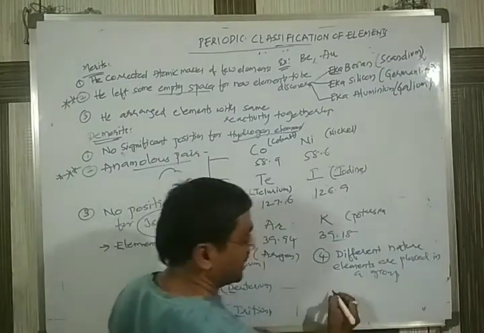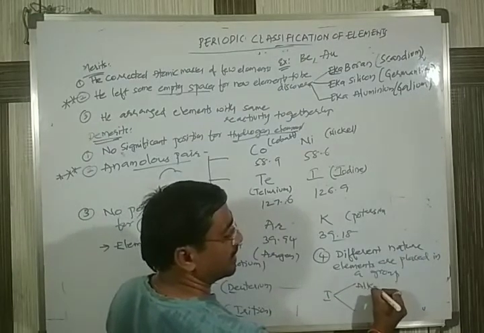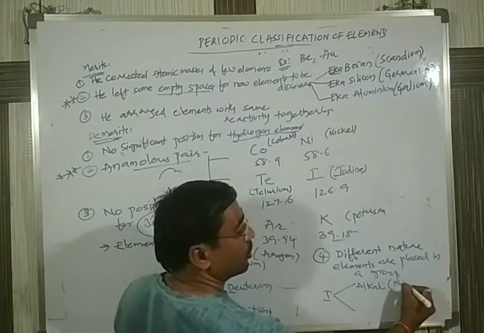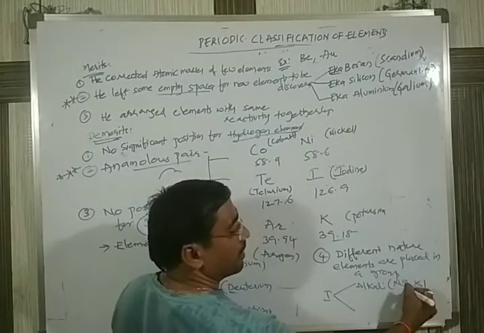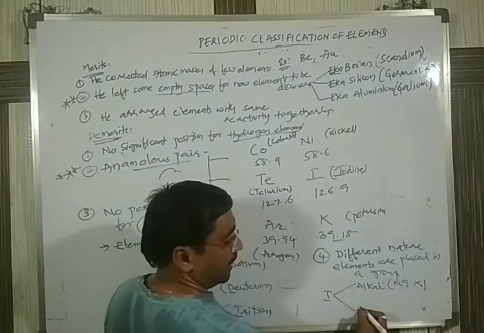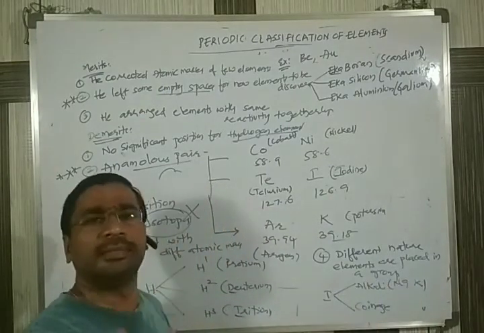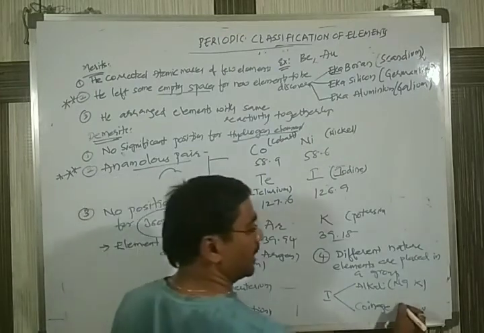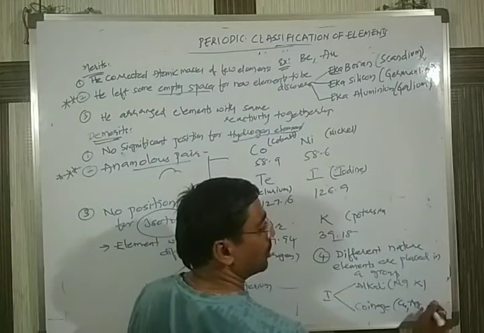For example, the first group contains the alkali metals like lithium, sodium, potassium, and also the coinage elements, the elements used to prepare coins in the olden days: copper, silver, gold.